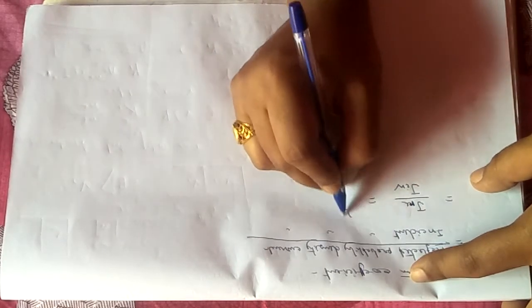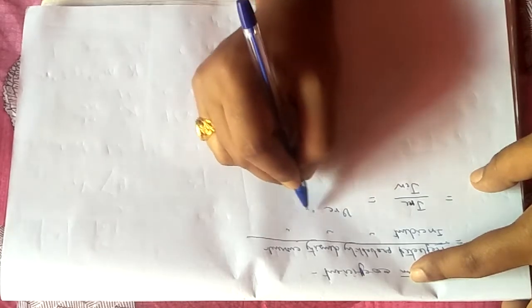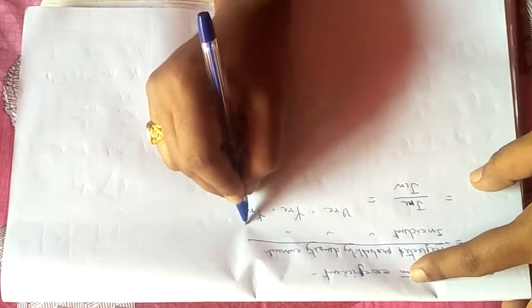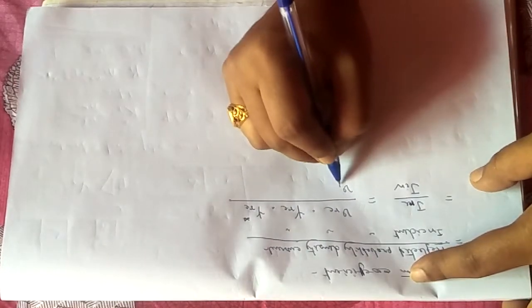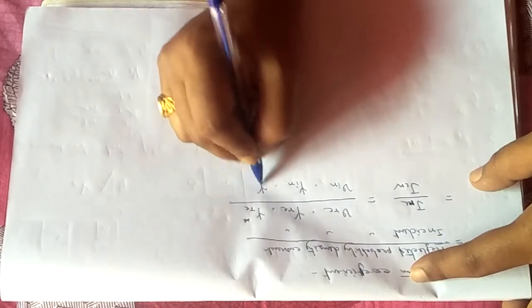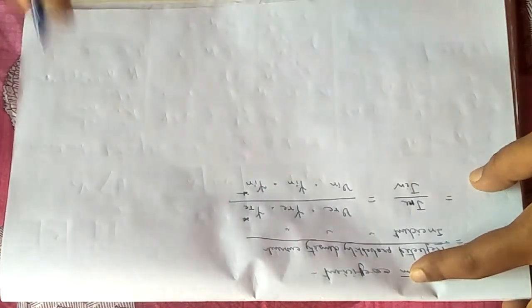J can be written as V reflected into psi reflected into psi reflected star, divided by V incident into psi incident into psi incident star.